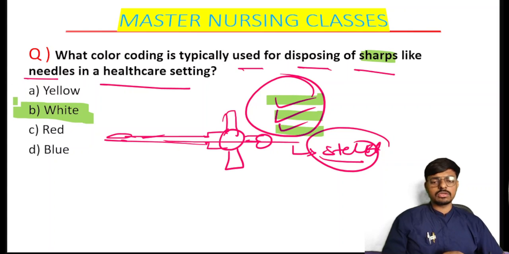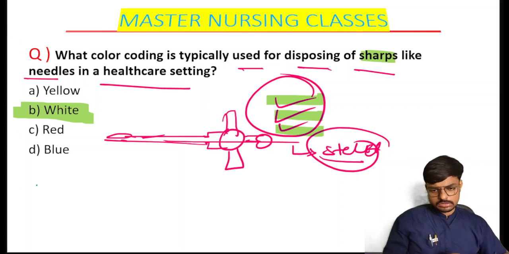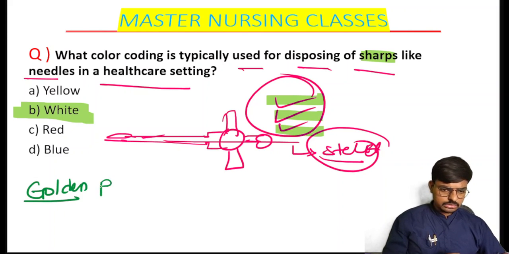So then what about the needle used for the chemotherapy drug preparation? That is also discarded in our white puncture proof bin. So take a golden point, take a golden point here. Okay, golden point.